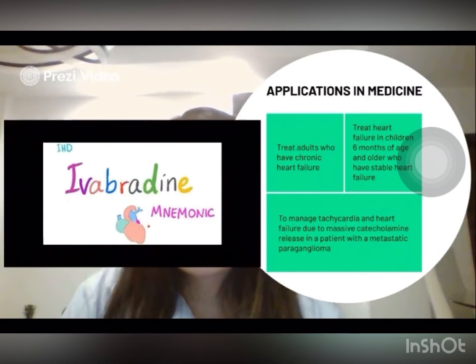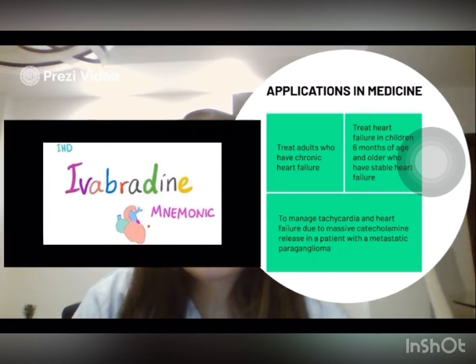Applications in medicine. It is usually used to treat adults who have chronic heart failure to reduce the risk of hospitalization for worsening heart failure. It is also used to treat heart failure in children 6 months of age and older who have stable heart failure, with symptoms caused by enlarged heart.